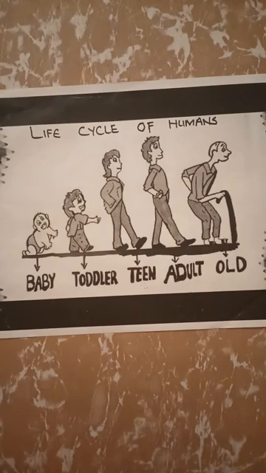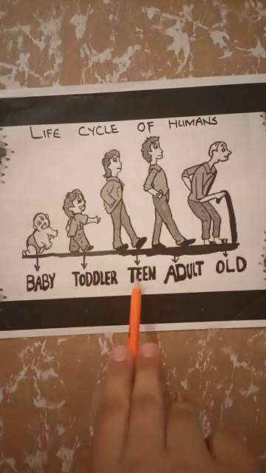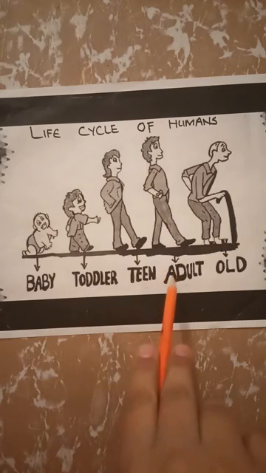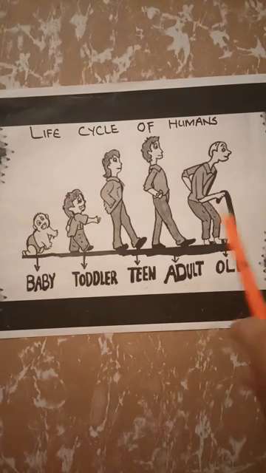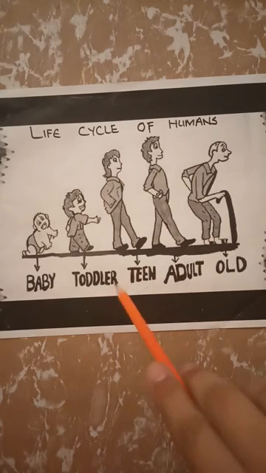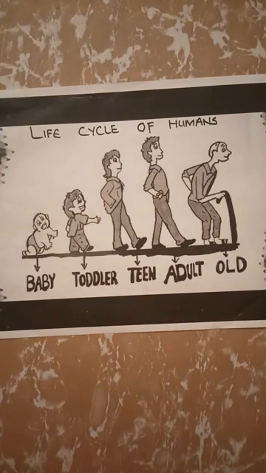For example, the life cycle of a human: we are born as a baby, and then go through various stages in our life. We are born as a baby and grow into a toddler, then we grow into a teenager, and then we become an adult, and then we come to the stage of old age. This series of changes in the life of living things is called the life cycle.